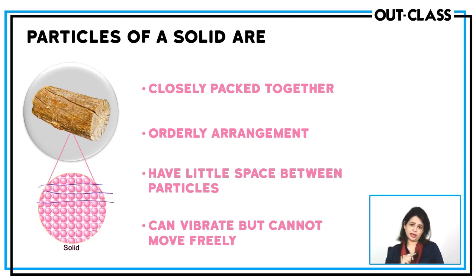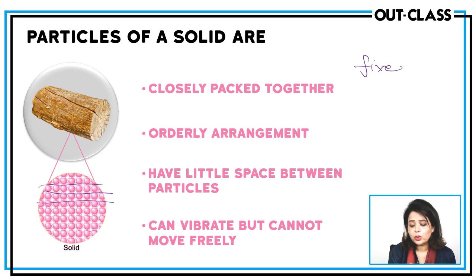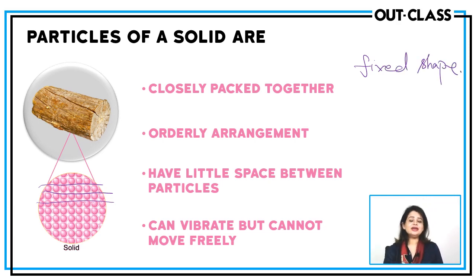Now that is why solids exhibit the following properties. Which properties? Solids have fixed shape. Why do solids have fixed shape? Because the particles cannot leave their places. There are strong forces of attraction between the particles, so they can only vibrate about their mean positions, but they cannot leave their mean positions. That's why solids retain their shape.